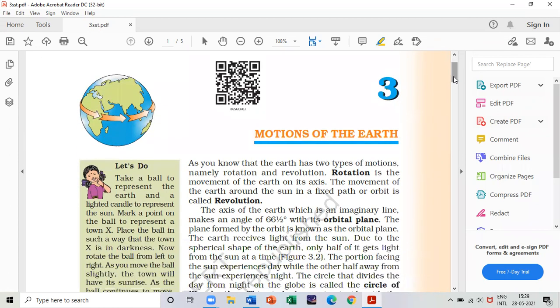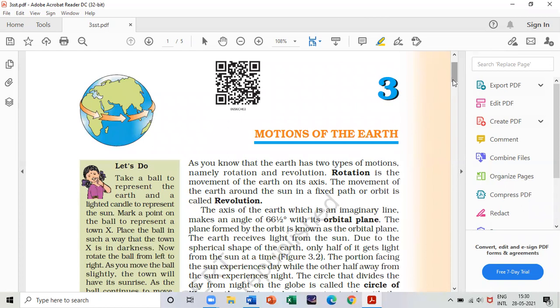See, the first thing that comes to mind from the chapter name is rotation, motion. So, what is rotation and what is revolution? Here you get the answer: rotation is the movement of the earth on its axis, and the movement of the earth around the sun in a fixed path or orbit is called revolution. So it's a very common question from the chapter: what is rotation and what is revolution.